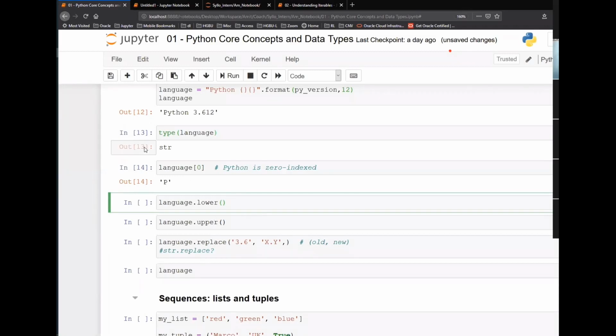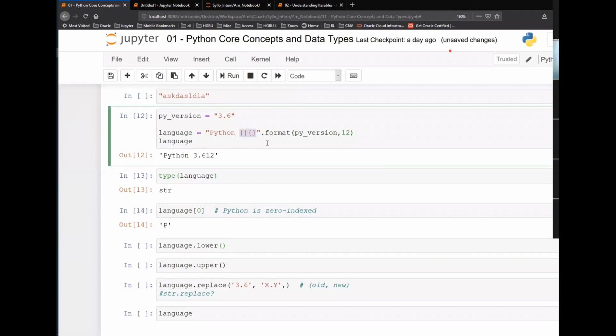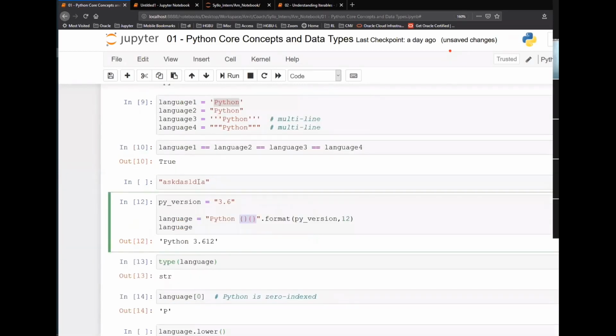There is a question on the chat from Siddhant. He wants me to explain this 12 again. So Siddhant, this is what I'm doing here. The curly braces are a placeholder. Whenever you have a text, every time you have it hard coded.